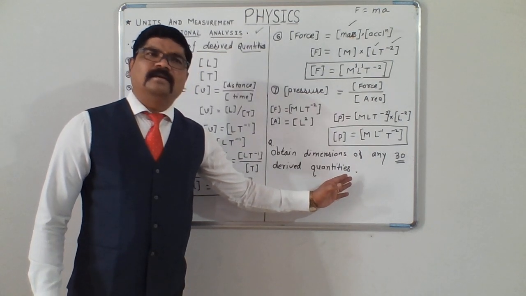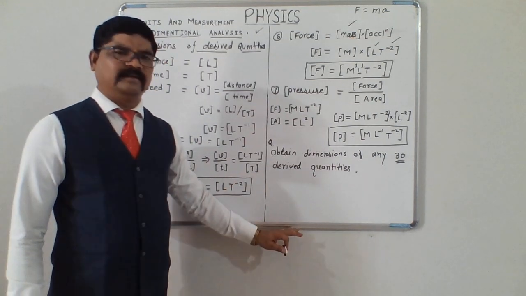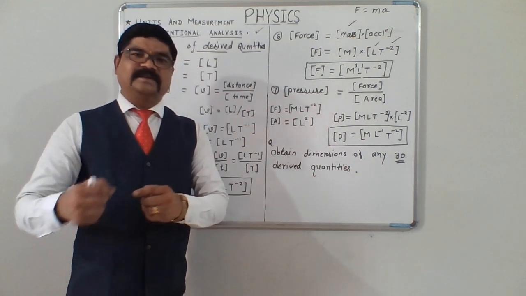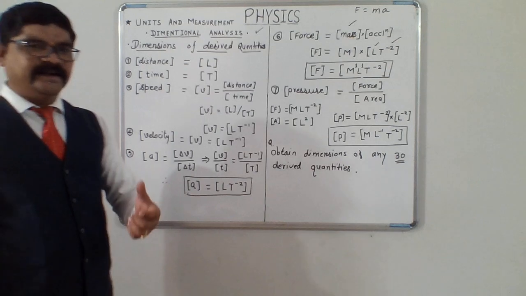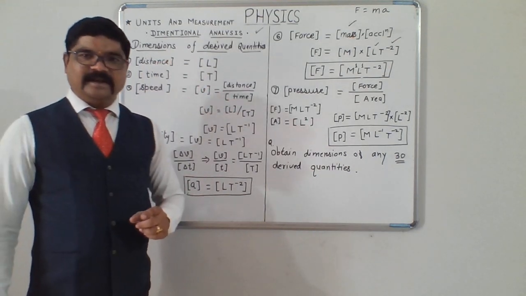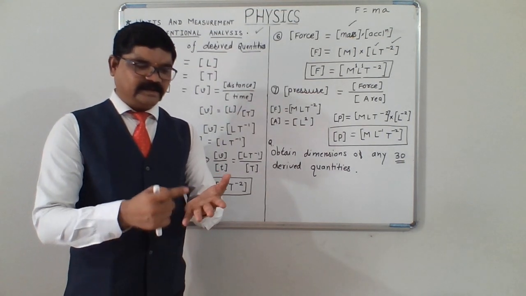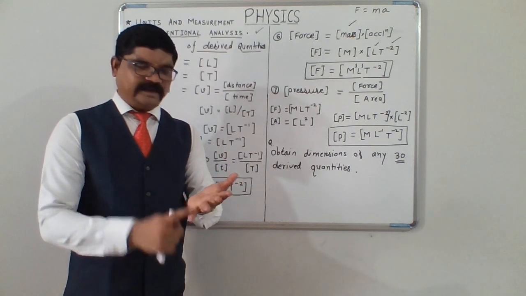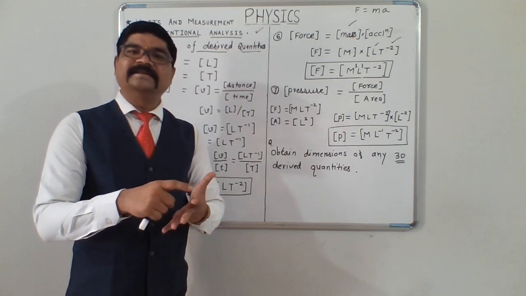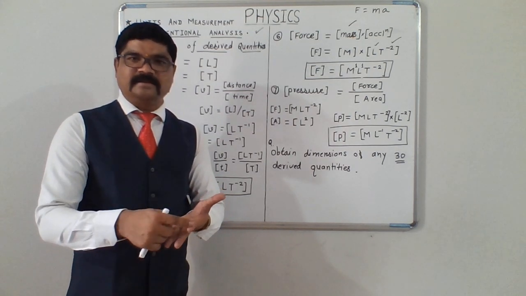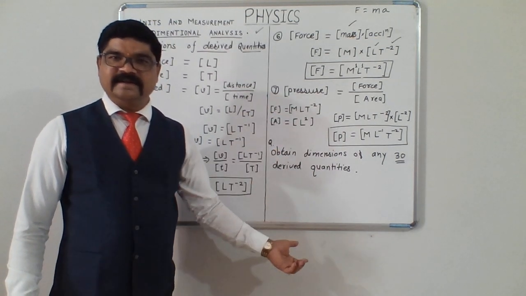There are infinite quantities that we come across in physics. So many quantities. First of all, write down 30 quantities which are derived ones. Like just now we have taken, I'll give you an idea. For distance, it is L. So distance, displacement, velocity, speed, acceleration, then force, work done, power, angular velocity, angular momentum, and some other quantities like torque, gravitational force.